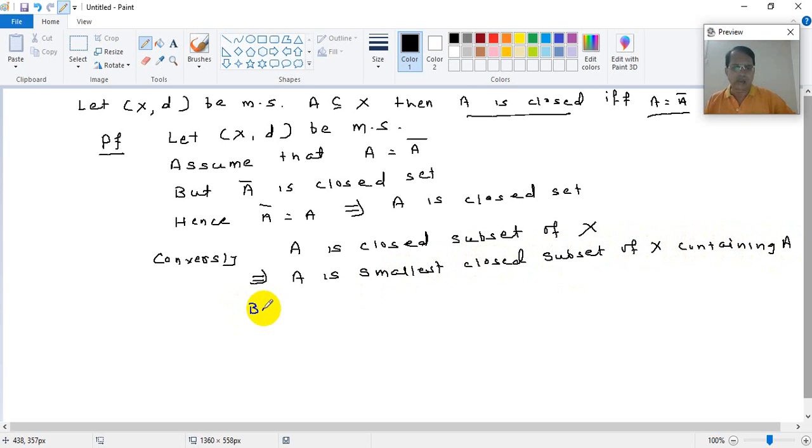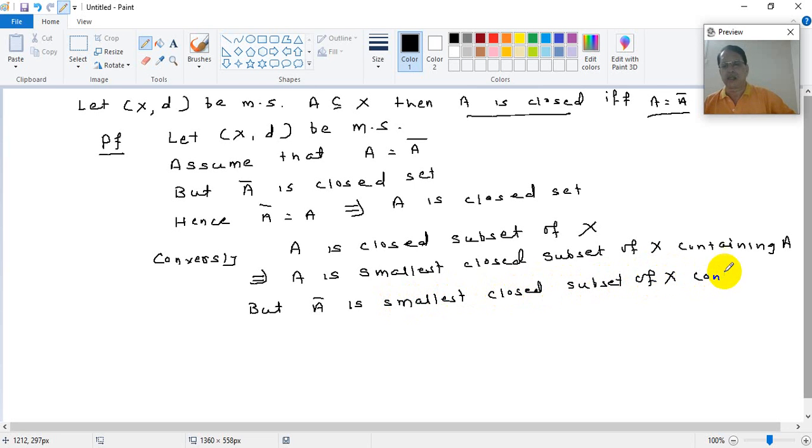But A bar is the smallest closed subset of X containing A.